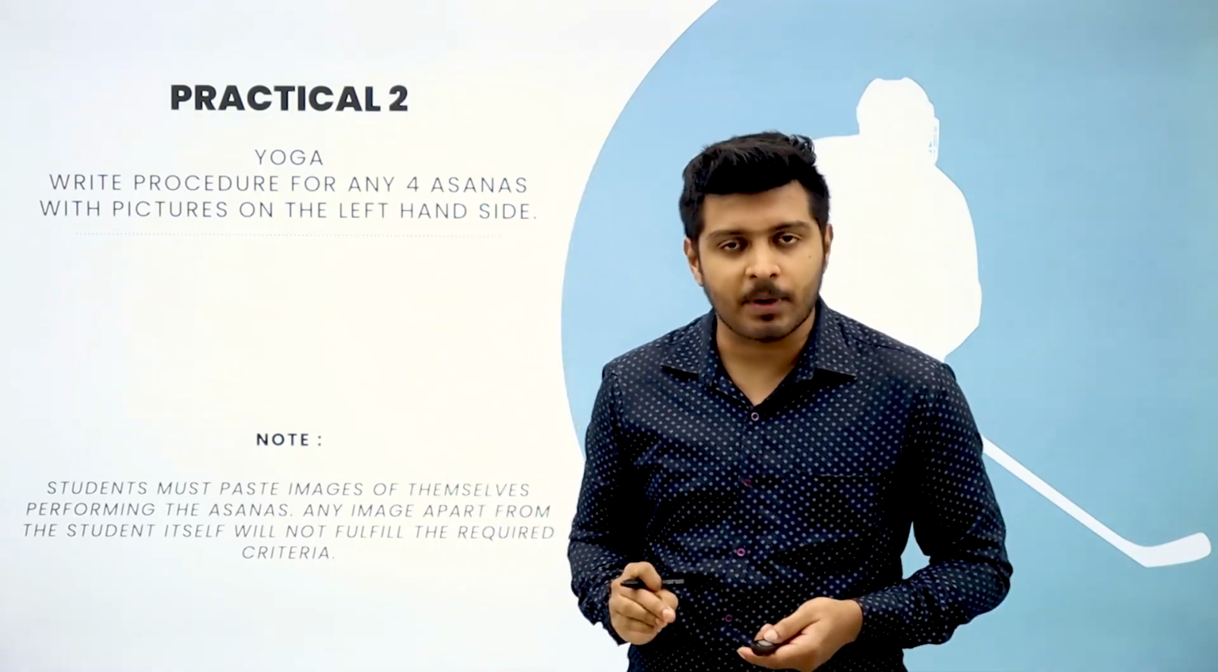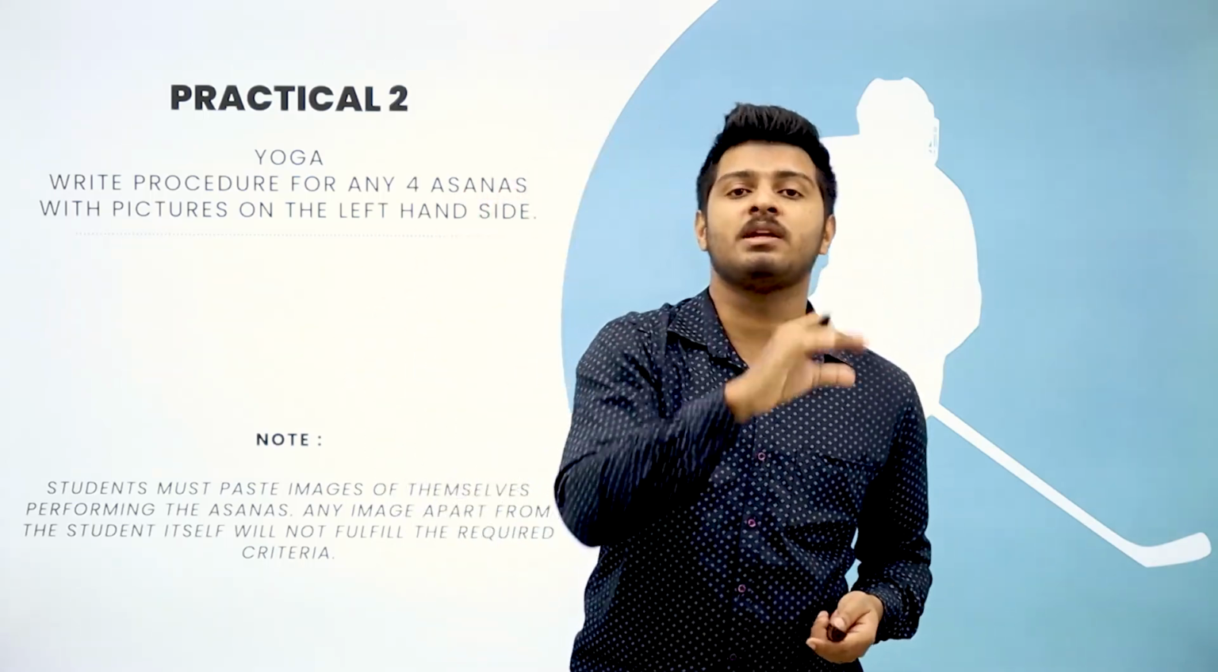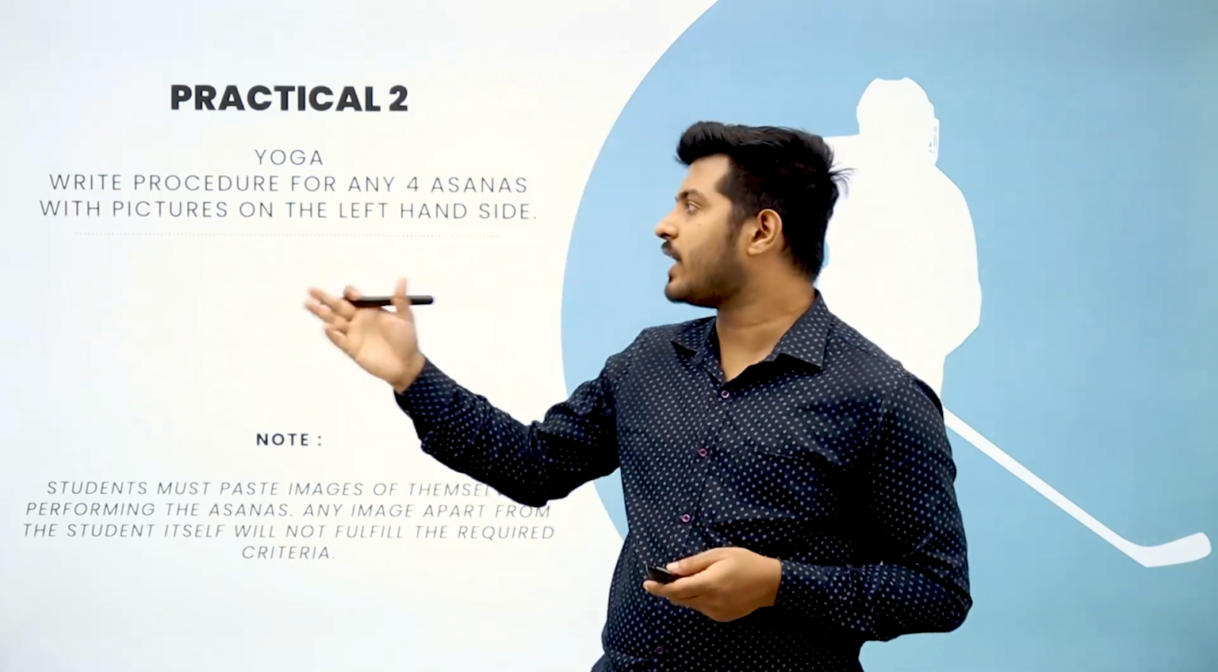On the right hand side, on the write up side, you write the procedure of that particular asana. Then you write what all contraindications are there in that asana, and then you write what all benefits are there in this asana, and parallel to that you paste the image which you have taken. Okay, so that's how you complete your practical number 2.